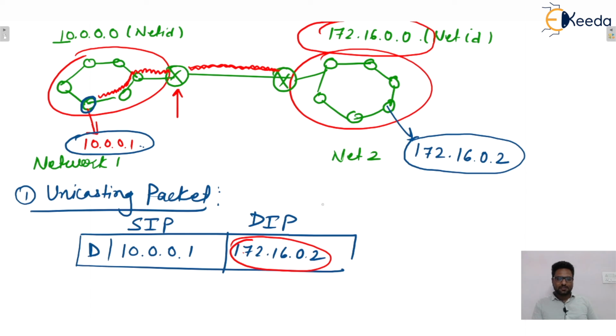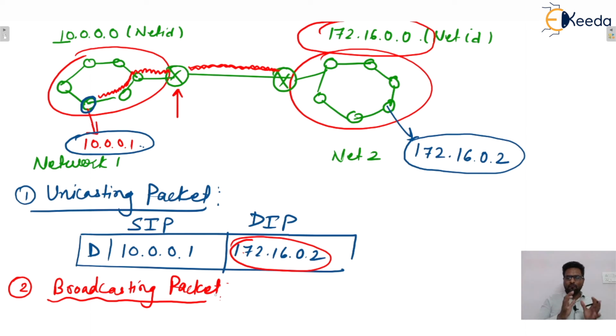Now the second one is the broadcasting packet. Broadcasting packet, what does it mean? It means any host in network 1 wants to broadcast data in another network, let's say network 2. Then what will be the destination IP? That is the question.